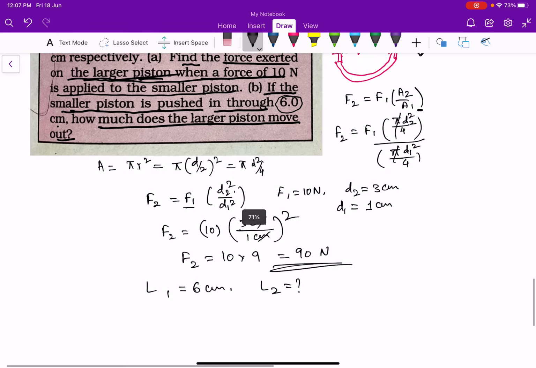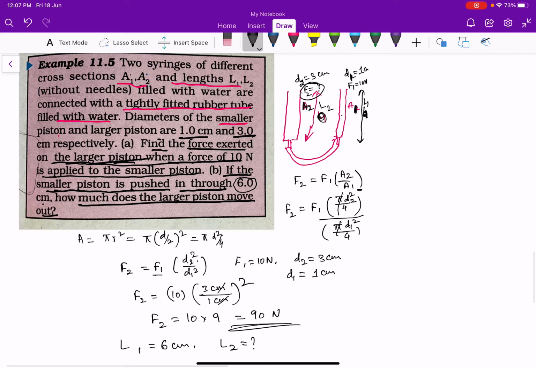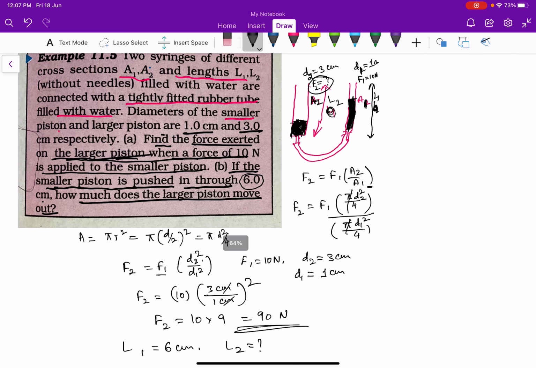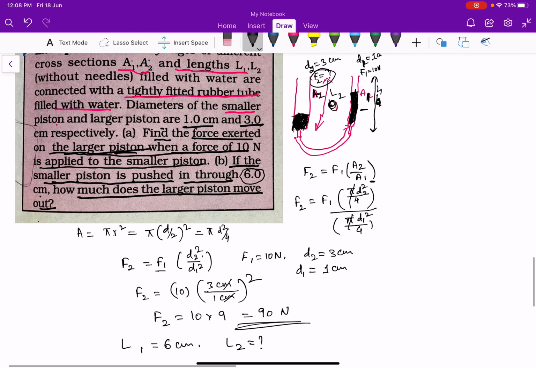We know that whatever the amount of fluid pushed down here, the same amount of fluid will be raised in the larger syringe. Therefore, whatever the volume of fluid pushed at this side, the same volume will be raised at the other end.